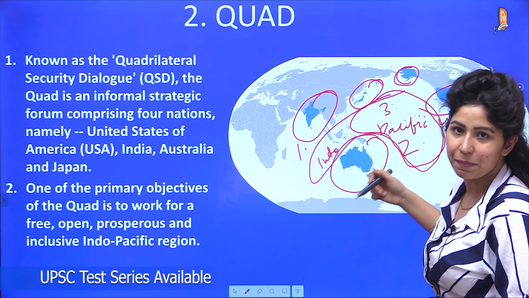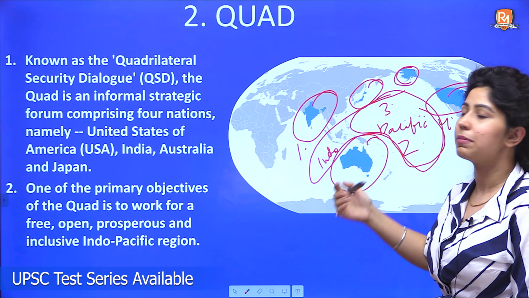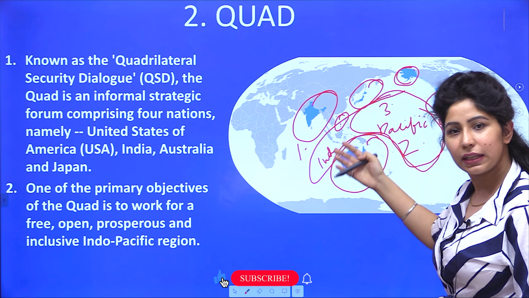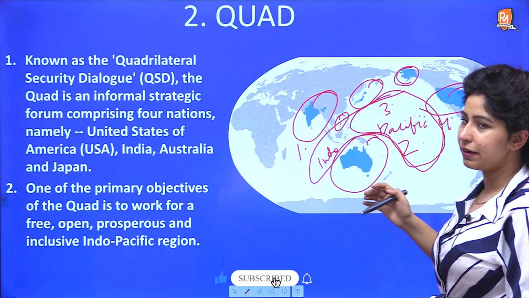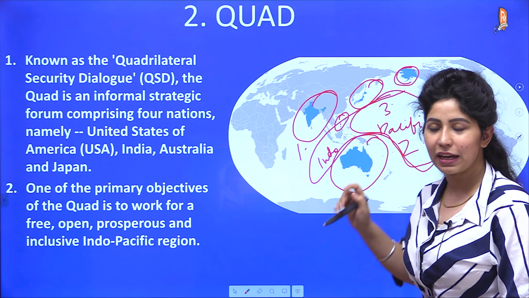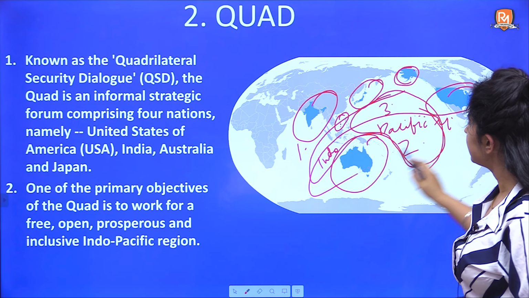China अपनी influence यहीं पर exert कर रहा है. Sometimes we find China's submarines in Indian Ocean. Sometimes we see that China is flexing muscles in South China Sea. So these countries came together and decided that yes, this is an alliance of democratic countries only, and we are just working for peaceful collaboration, a peaceful Indo-Pacific region.